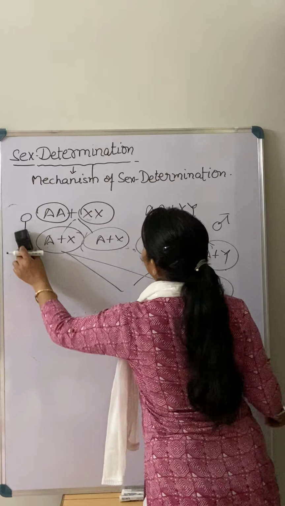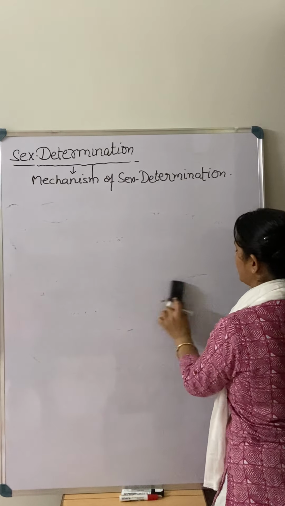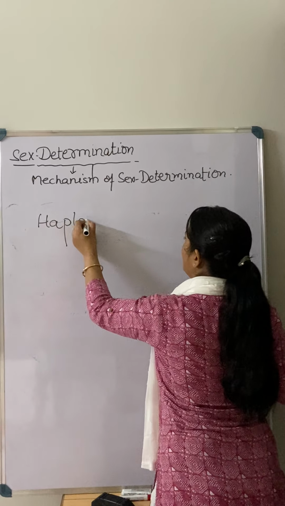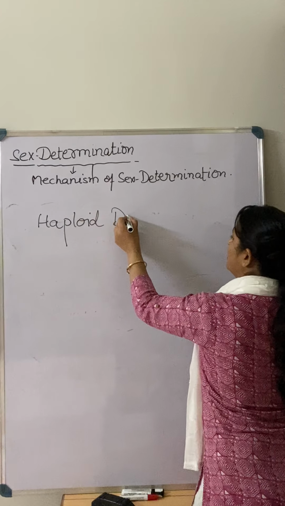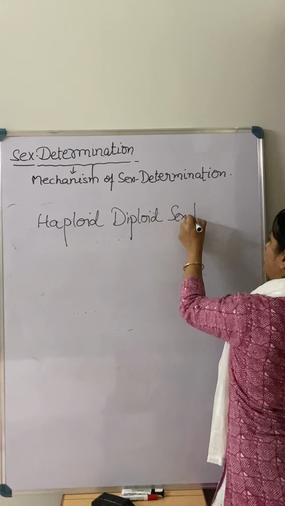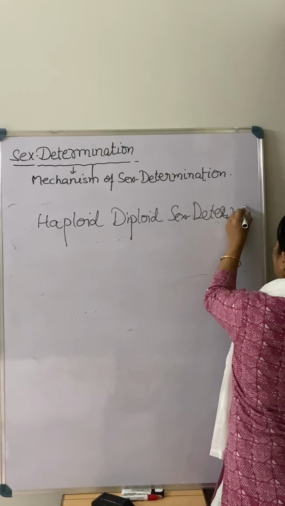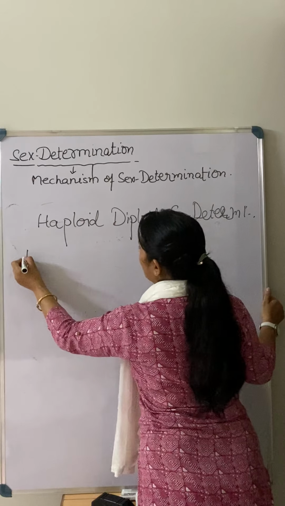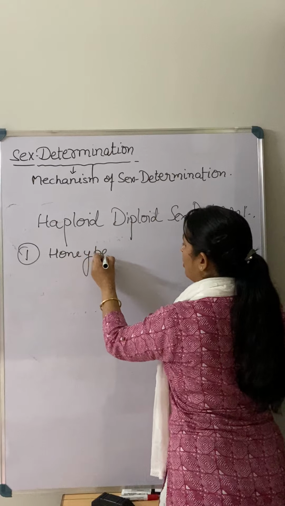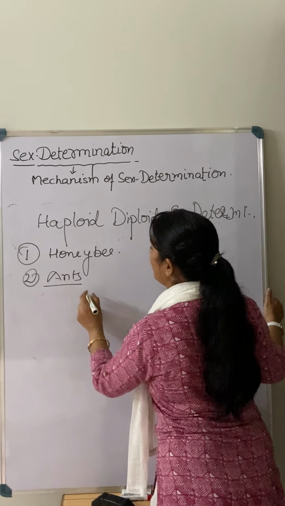Now another type of sex determination that is unusual, that is what? That is haploid diploid sex determination. The example of this type is the honeybee and ants also. So in this case what happened,